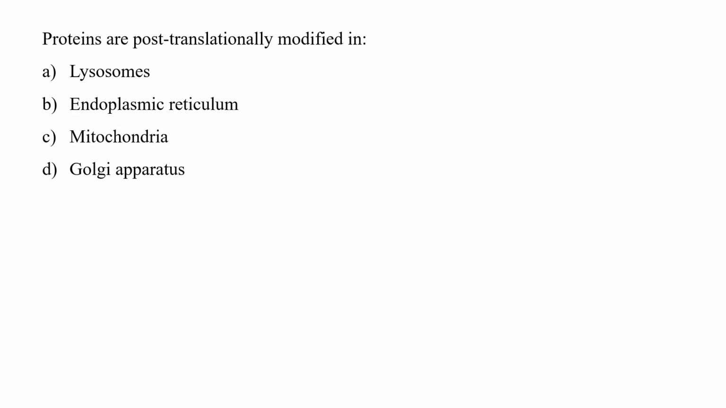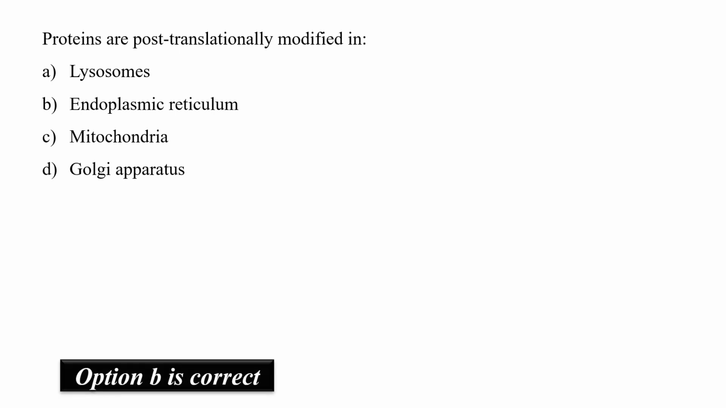The question is: proteins are post-translationally modified in. Firstly, what are post-translational modifications? These refer to any alteration in the amino acid sequence of proteins after their synthesis, for example, glycosylation, hydroxylation, etc. These post-translational modifications may occur in the endoplasmic reticulum. So the correct answer is B.